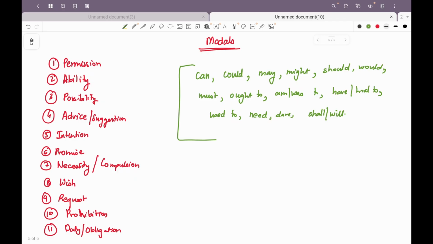"They should succeed" is showing an obligation. It is not necessarily that they will succeed, right? So be very careful. If it's a question related to modals, pick the modal in the sentence, break it down into what are the circumstances among these 11 that this particular modal expresses. So "should" expresses a duty or an obligation, right? But it is not confirmed, right, that you will succeed. So in that case it is not an obligation. So that "should" is not the correct modal to be used over there.